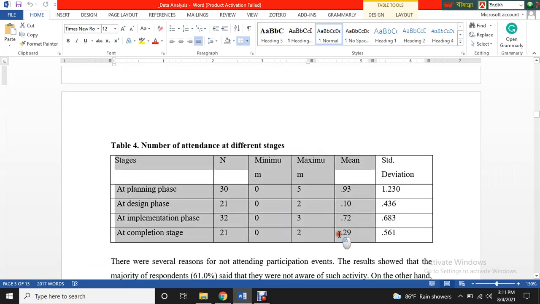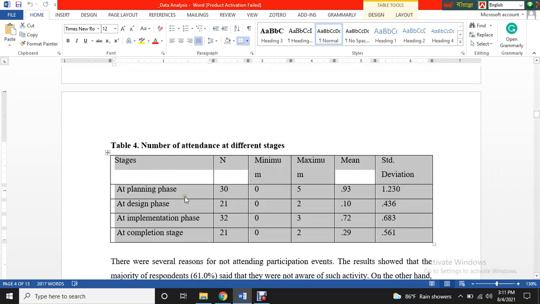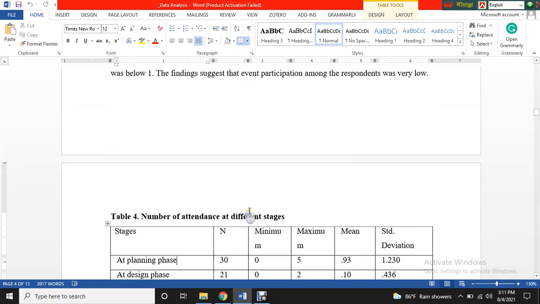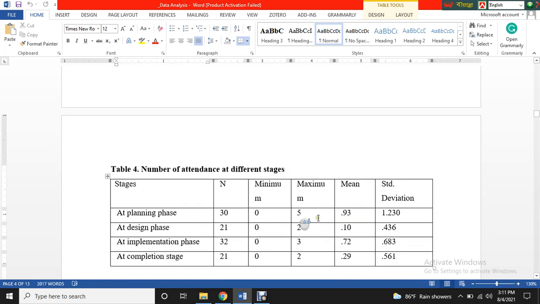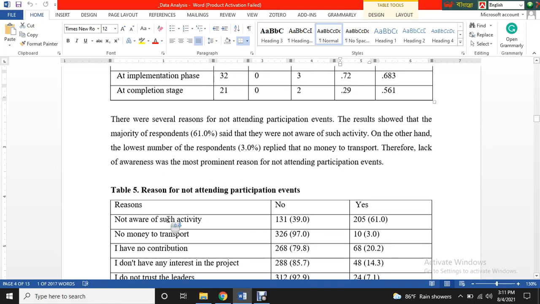And I did descriptive statistics, that means mean and standard deviation, for the variables that are numeric. Say, for example, at the planning phase, how many events they attended. The mean is below 1, so from this we can conclude that the participation was very low.